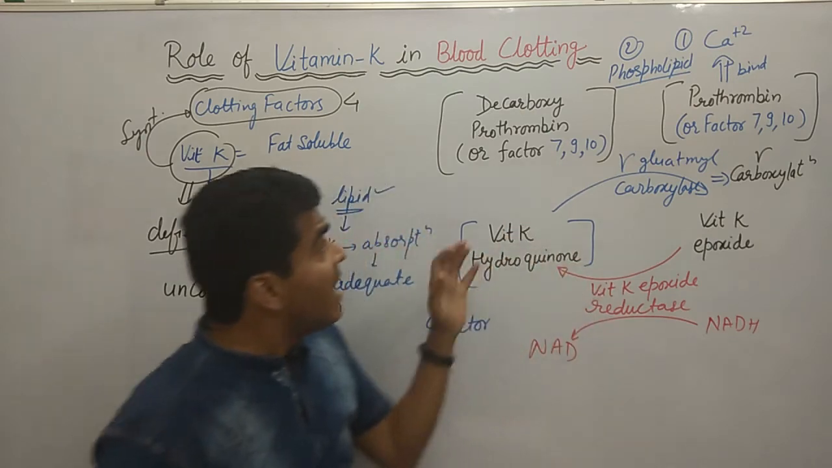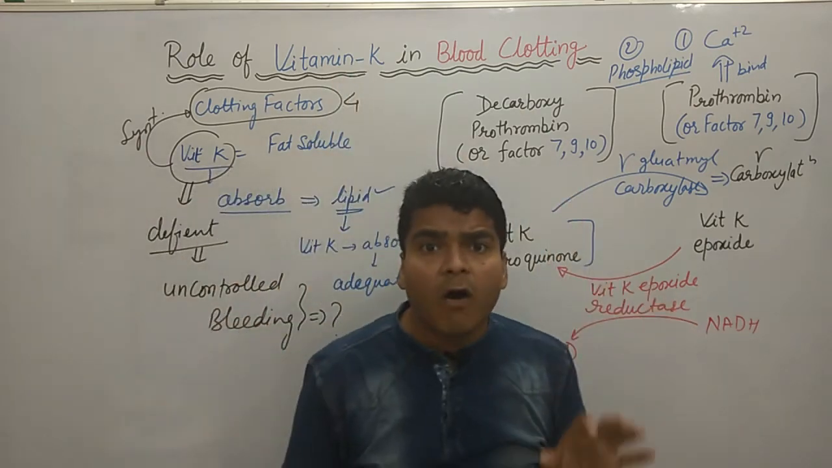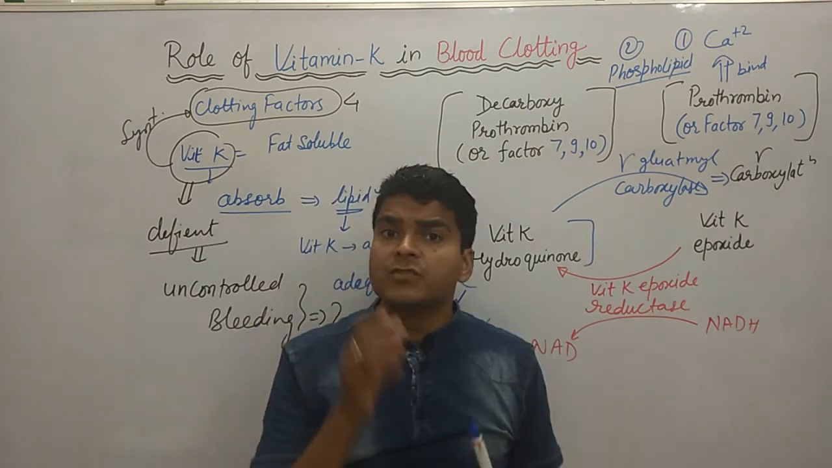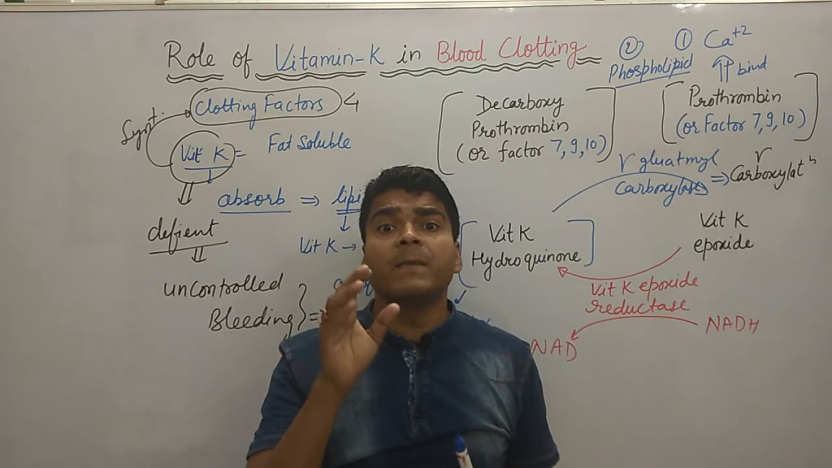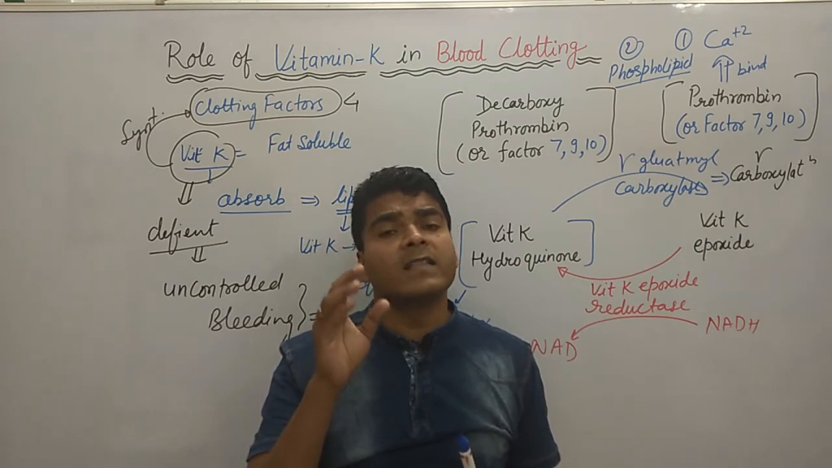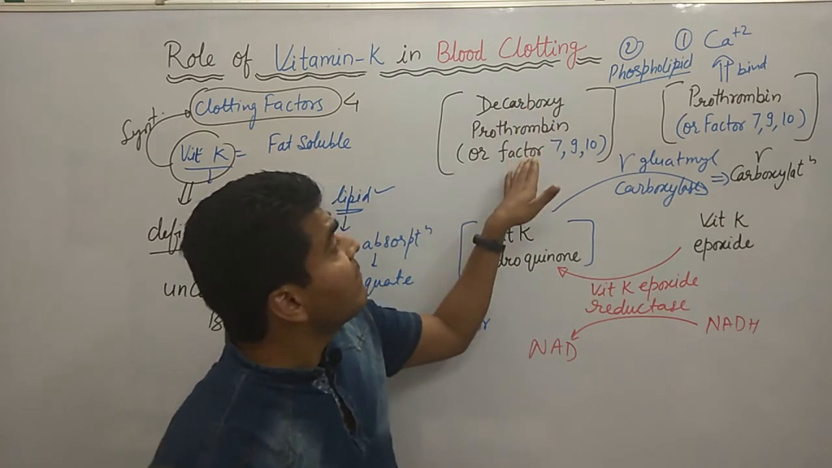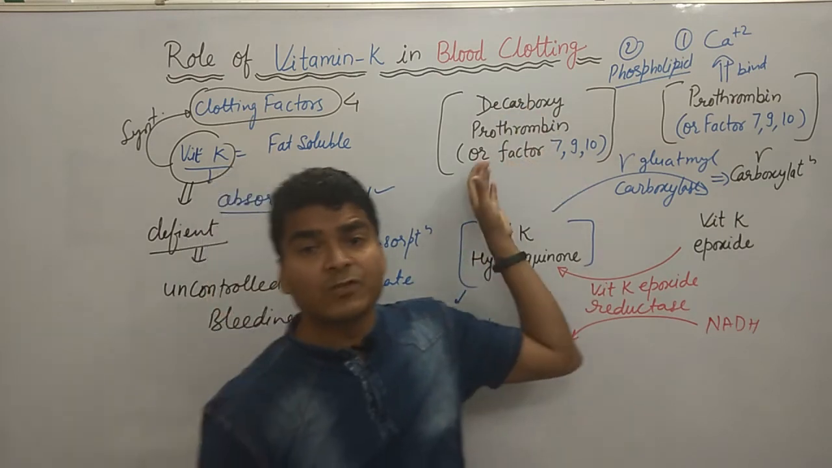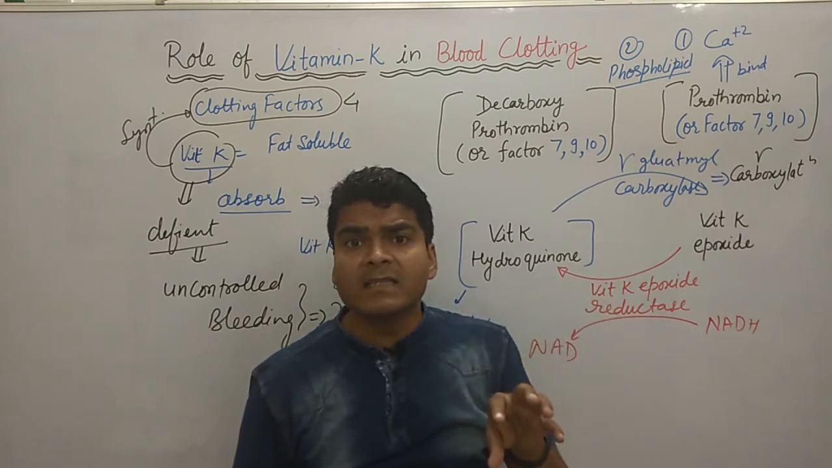So this is how vitamin K is involved in the formation of 4 clotting factors. Generally the examiner asks in which clotting factors vitamin K is involved for their synthesis. The answer is prothrombin and factor numbers 7, 9 and 10. These are the 4 clotting factors in which vitamin K is involved in the synthesis.